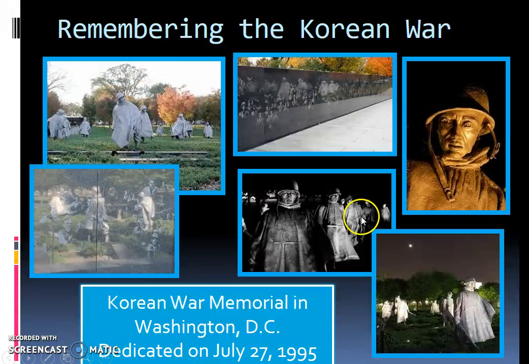It's made up of 19 statues that are made of stainless steel. The different statues are different ethnicities of the soldiers who fought in the Korean War. They are dressed in full combat gear with ponchos that cover their weapons and equipment, just like they would have worn during the Korean War.